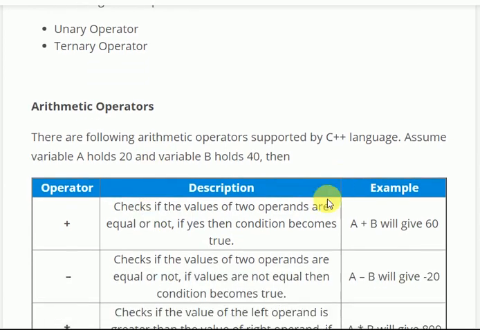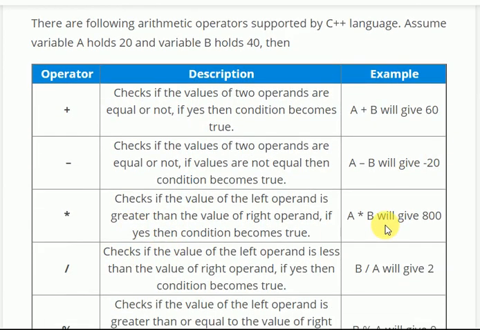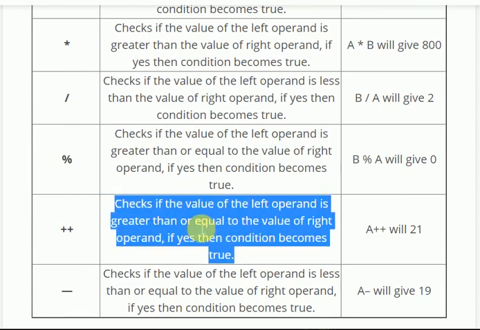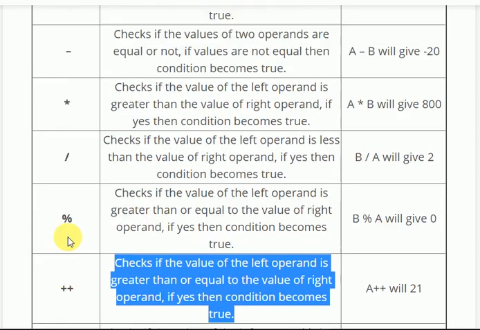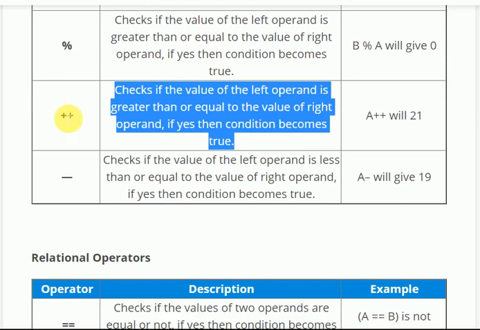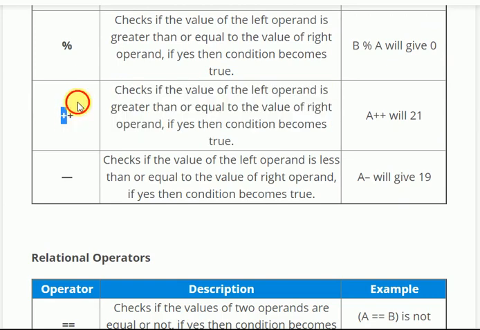Arithmetic operators: a plus b, a minus b, a star b, a divided by b. Check if the value of the left operand is greater than or equal to the value of the right. Here, instead of plus it should be the less than sign, and instead of minus there should be the greater than sign.